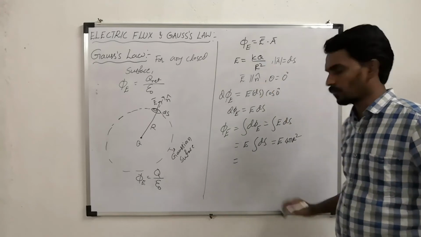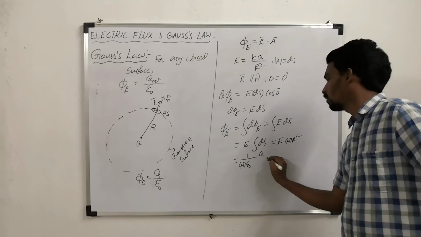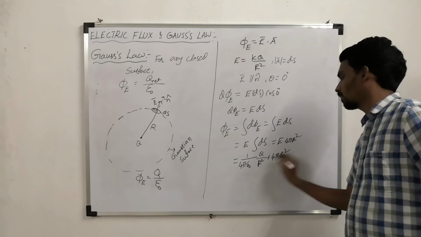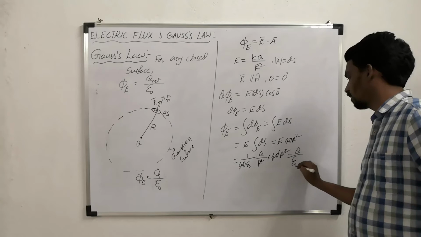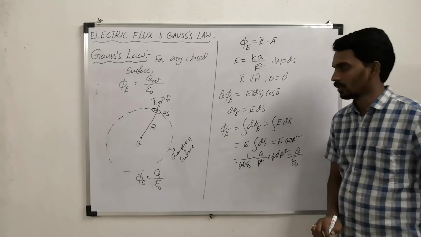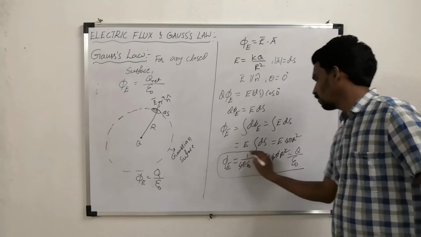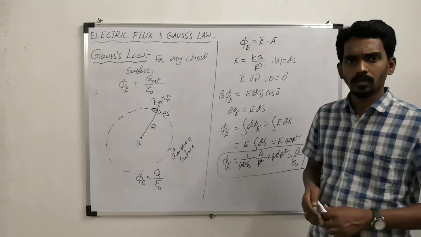K is what? 1 by 4 pi epsilon naught. Substitute it: 1 by 4 pi epsilon naught, q by r square, times 4 pi r square. The 4 pi r square cancels. What is the result? Q by epsilon naught. So the total flux linked with the sphere became q by epsilon naught. So hence it is proved.